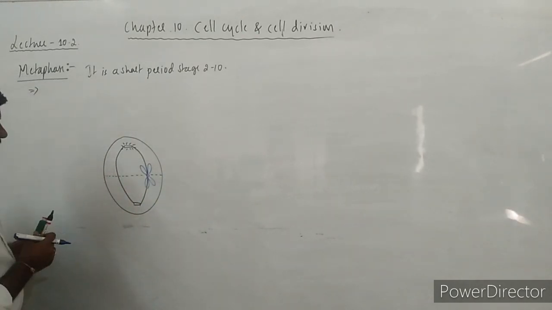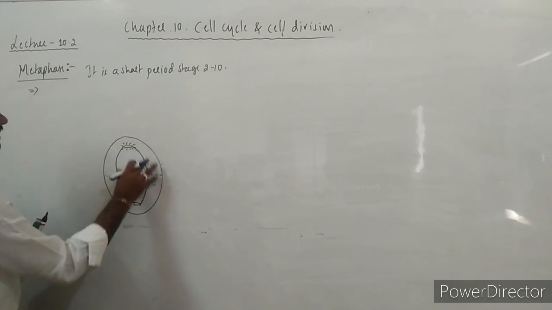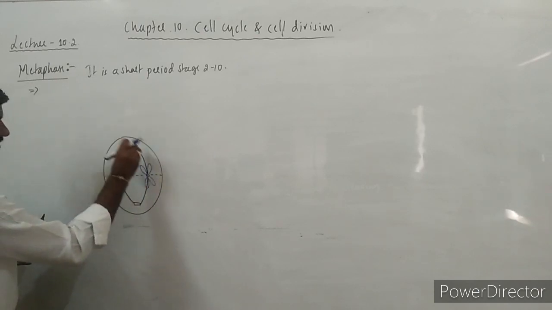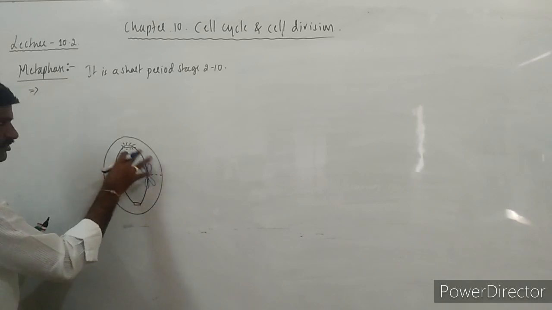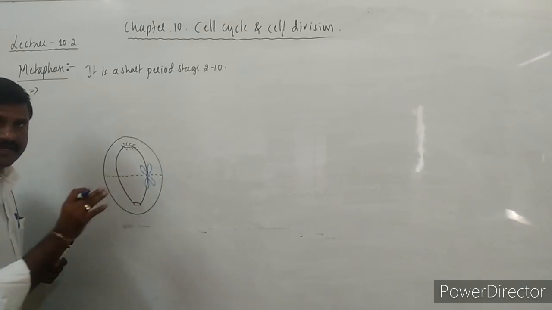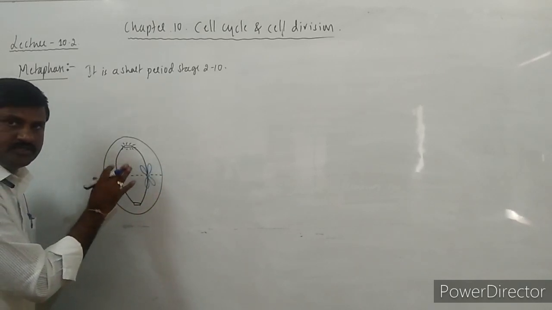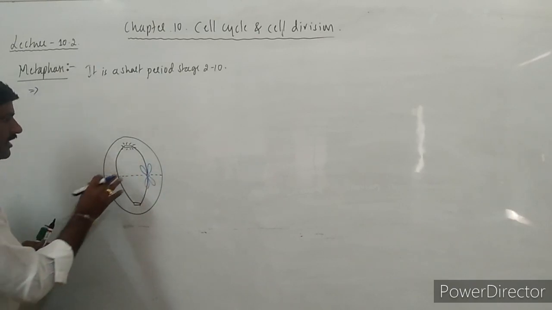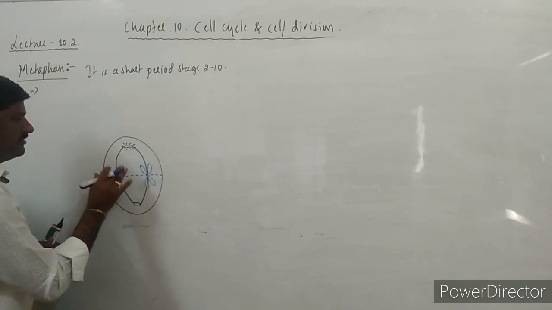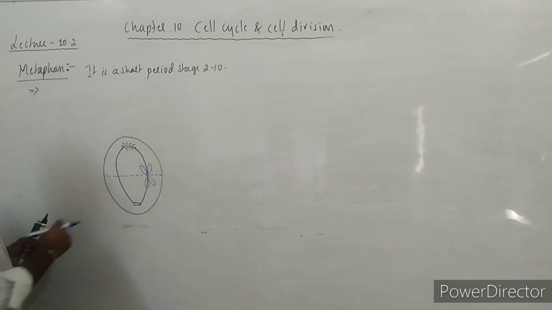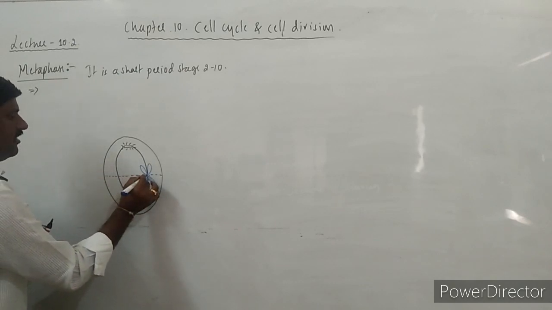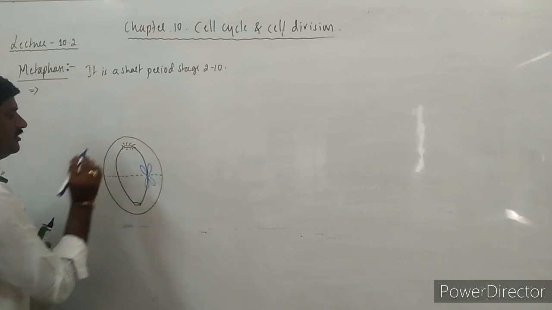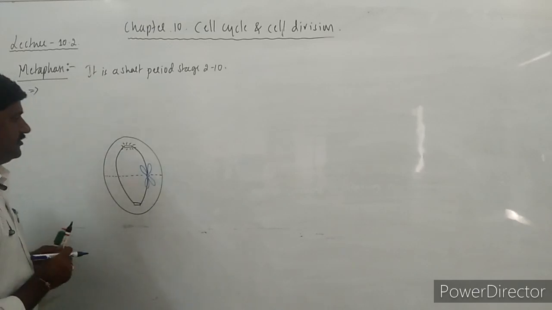What happens here? Across this cell, all the chromosomes are lying initially. In the post-prophase, pre-metaphase stage, the attachment of these chromosomes to the spindle fibers takes place.